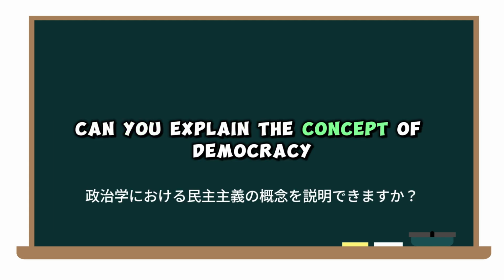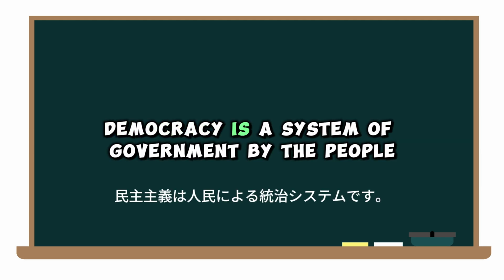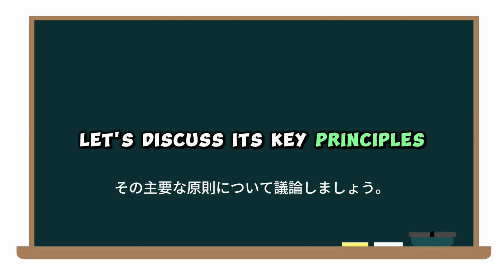Can you explain the concept of democracy in political science? Certainly. Democracy is a system of government by the people. Let's discuss its key principles.